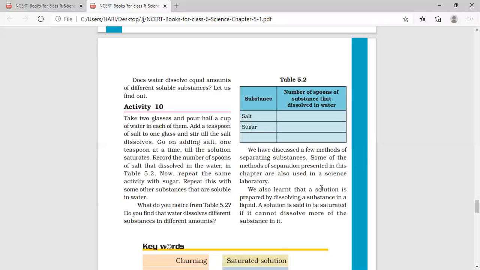See, we can make a solution by dissolving a substance in water. A saturated solution is the solution in which it cannot dissolve any more salt. Also, water is called the universal solvent because it can dissolve many substances, but it does not dissolve all the substances in the same quantity. Different substances dissolve in water to different levels.